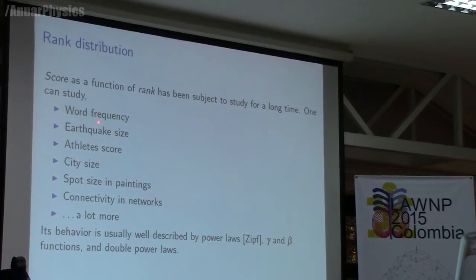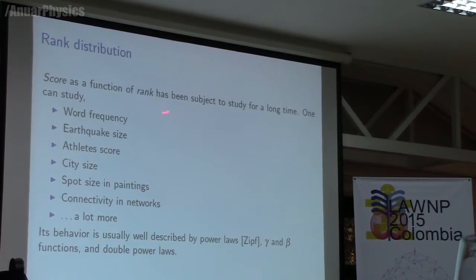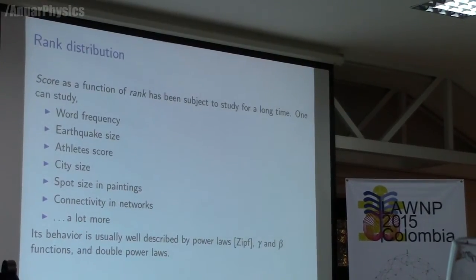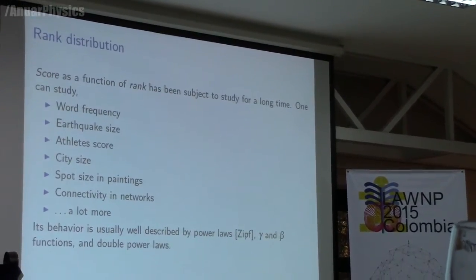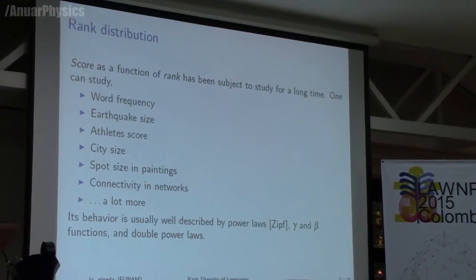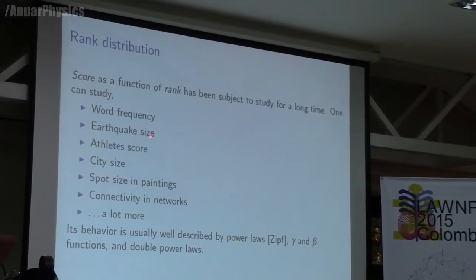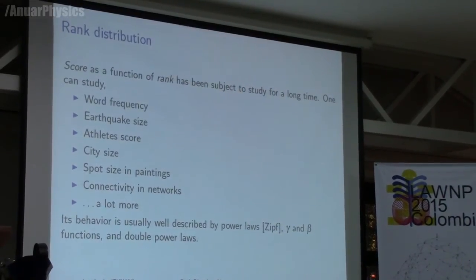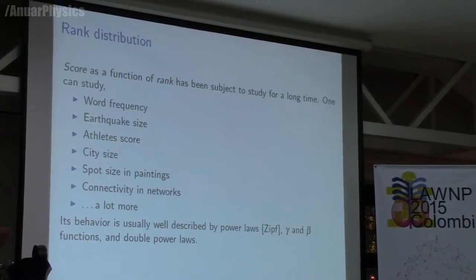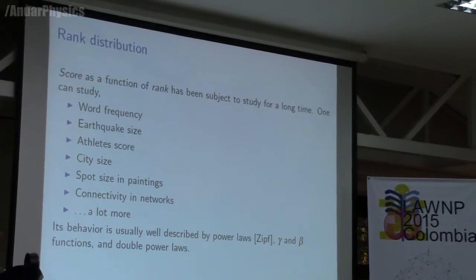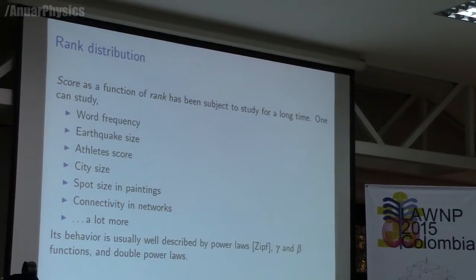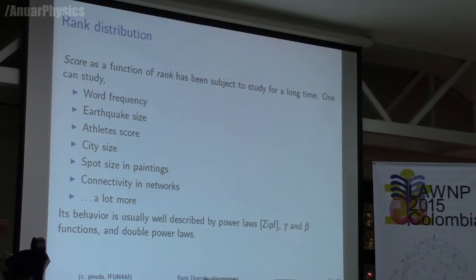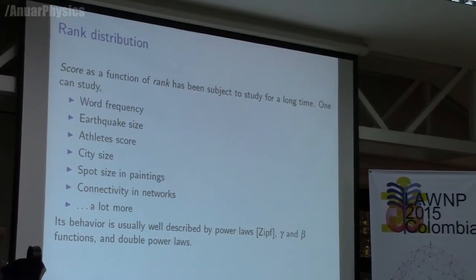So the most frequent word would be the rank 1 word, the second most frequent word would be the second ranked, and so on. And we can in principle apply the analysis that I'll be showing here also to athlete score, city size, and so on. So for a long time, the analysis of rank distribution has been done at a snapshot of time, and we can see various behaviors.